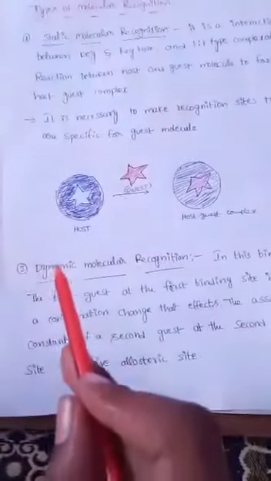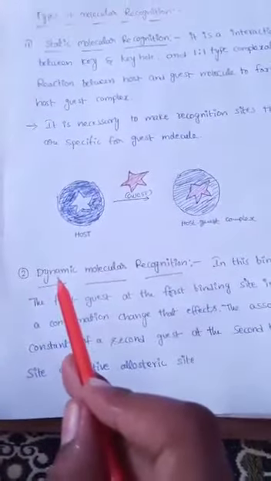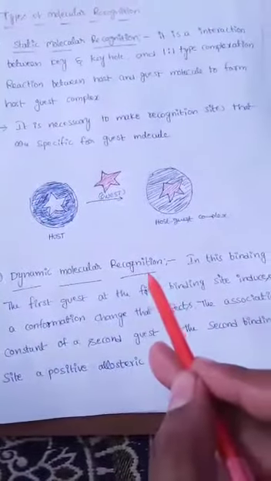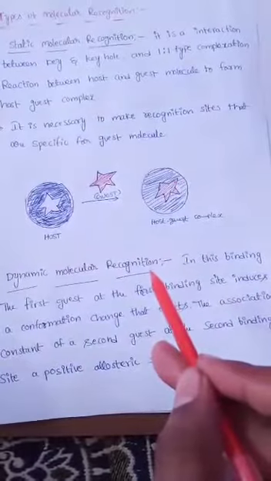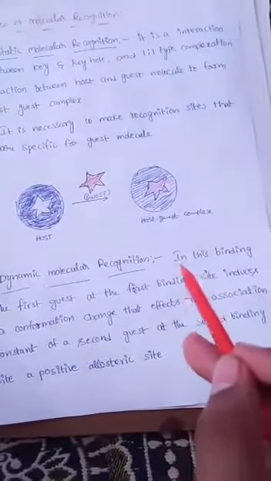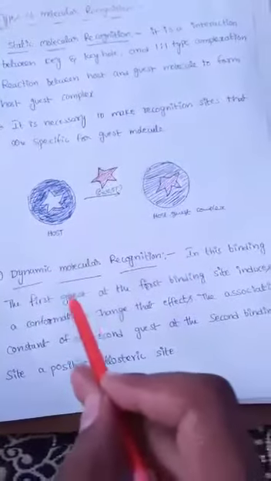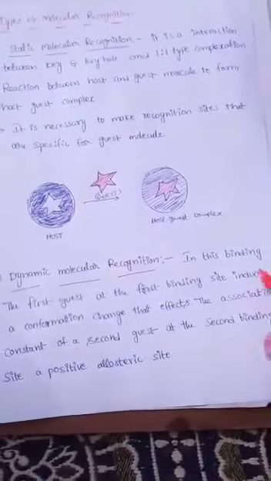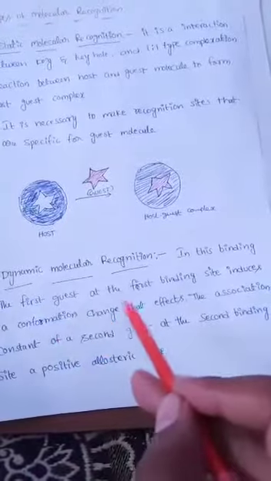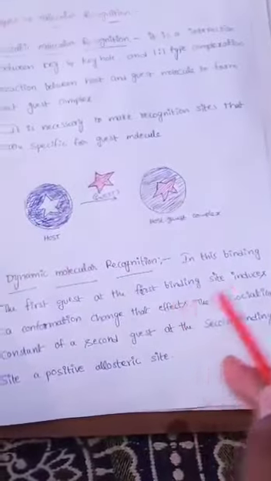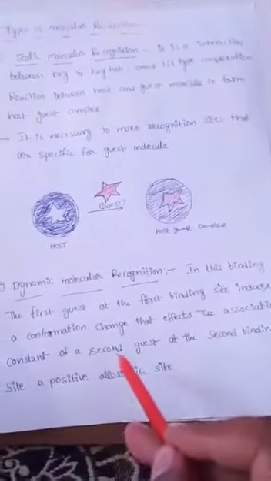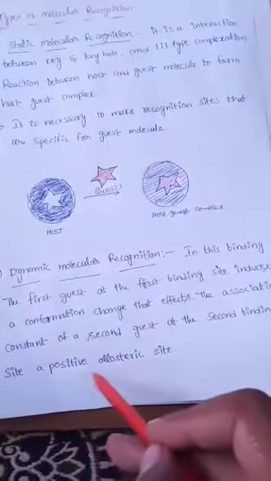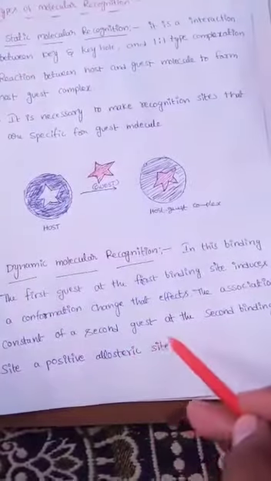See, the second type of molecular recognition is dynamic molecular recognition. In this binding, the first guest at the first binding site induces a conformation change that affects the association constant of the second guest at the second binding site, a positive allosteric site.